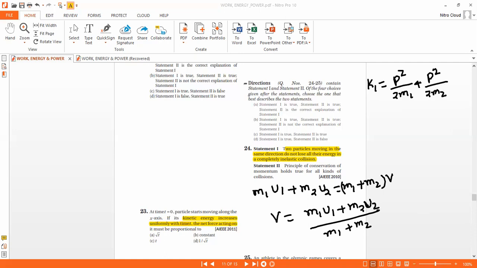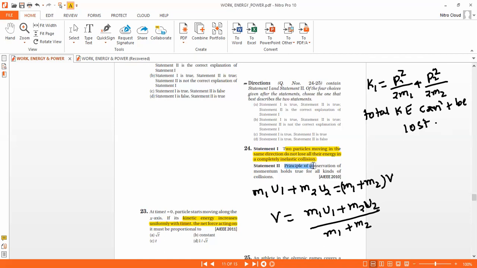Since in the perfectly inelastic collision momentum is conserved, the total kinetic energy cannot be lost. Only some part of the kinetic energy will be lost. Next, statement two. That means statement one is true.